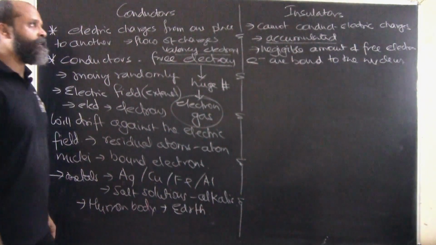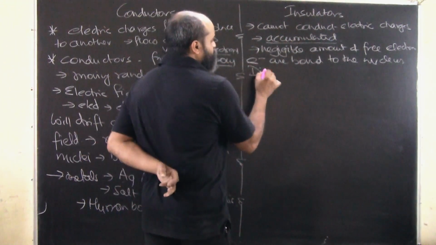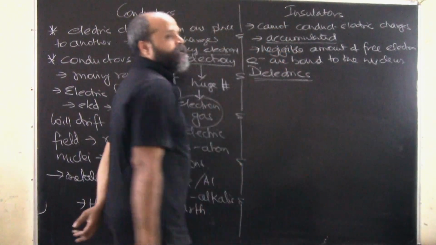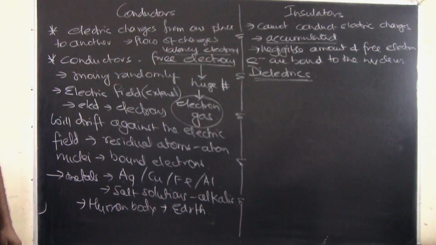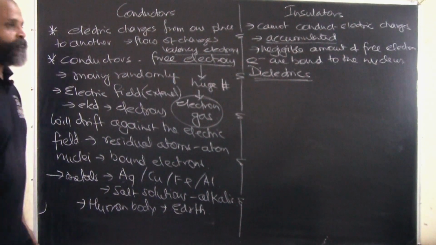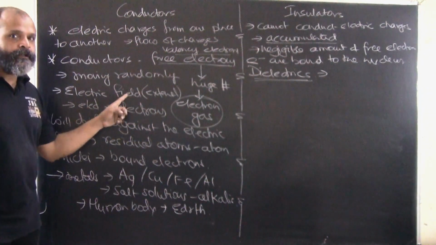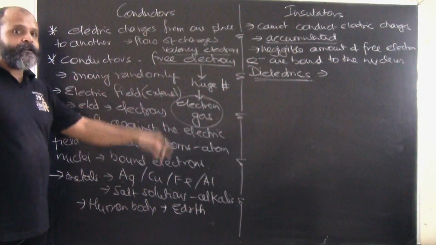These insulators are also at times known as dielectrics. Why do we call them dielectrics? In an external electric field, the free electrons drift away in conductors.